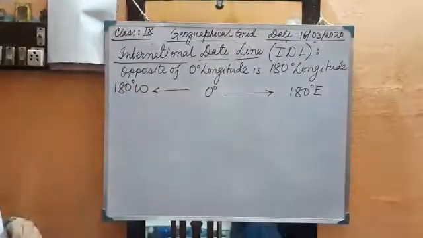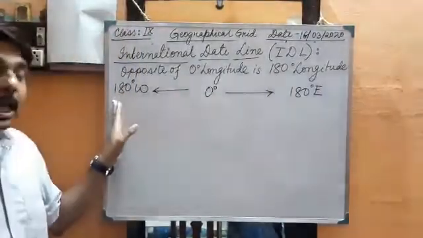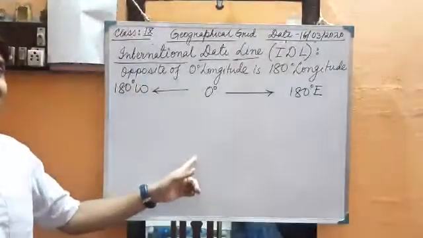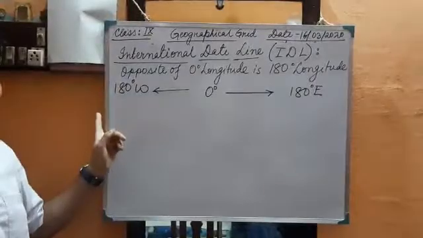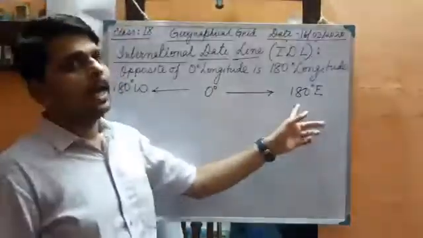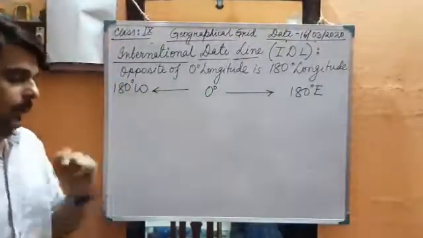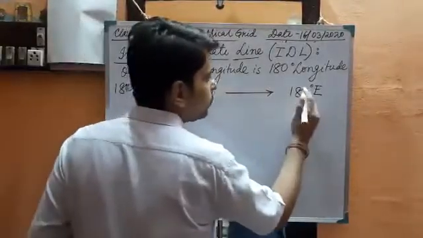So 180 degree east and 180 degree west, both are the same line, but they are considered as what? 180 degree east and 180 degree west. So don't you feel any confusion? One line, how can it be recognized as east as well as west? Okay, now listen. That is also the prime meridian.